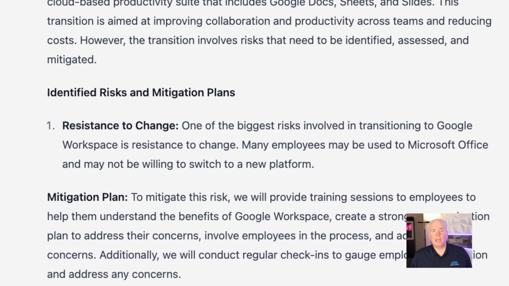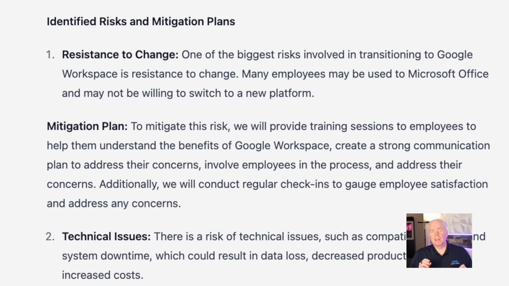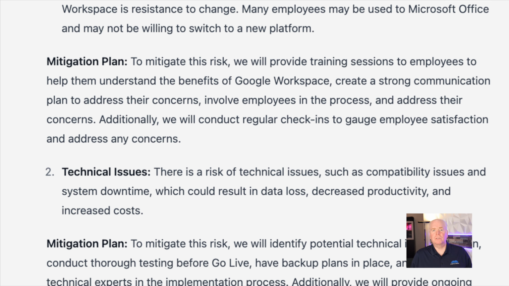So as you can see, ChatGPT responded brilliantly to the challenge. It gave us an executive summary. It provided additional details. It called it out. It's in a really natural language type of format. And it did give a little bit more detail around each of the mitigation plans. Not as much as I'd like, but that's something that we can do as project managers to flesh that out. But it gave us a very nice report format that we could theoretically cut and paste and use in a project document of some sort.